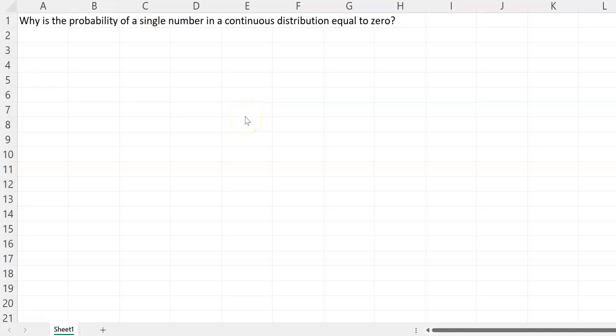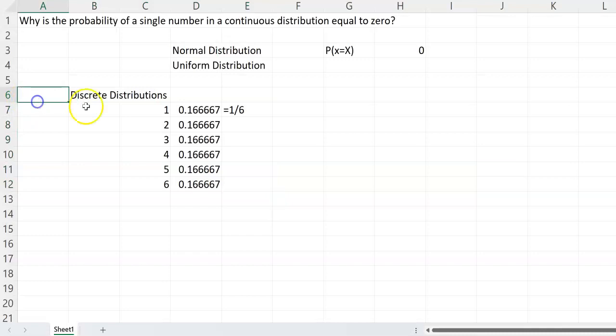In this video, we're going to look at why the probability of a single number in a continuous distribution is equal to 0. So, let's say I'm looking at a normal distribution, or a uniform distribution, or any other kind of continuous distribution. The probability that x is equal to a certain number, or the probability that the number is any specific value, is always going to be 0. And in this video, we're going to see why that is the case.